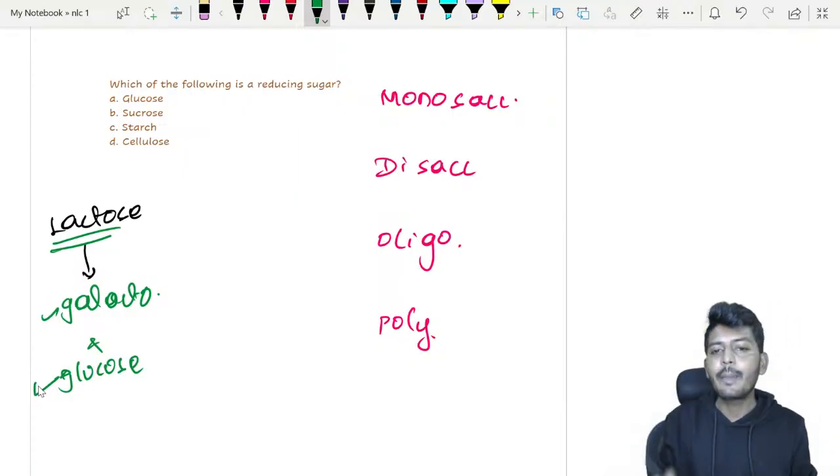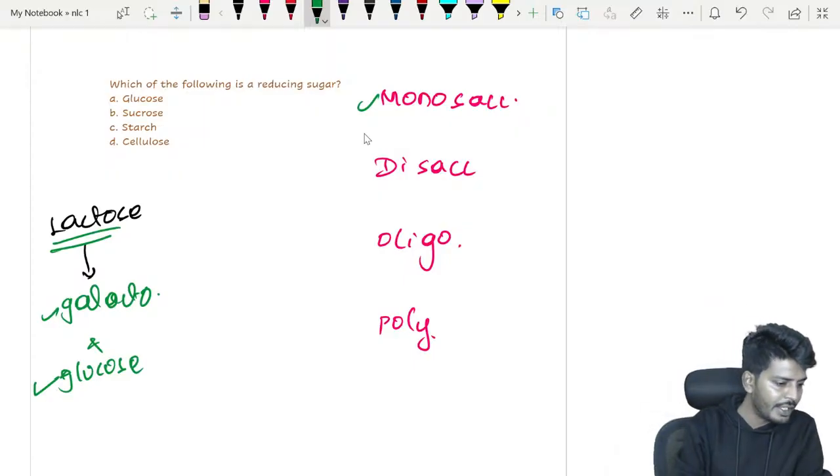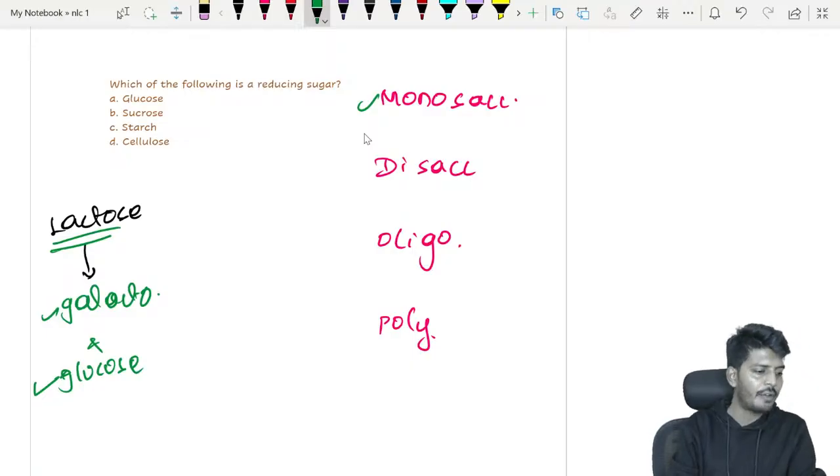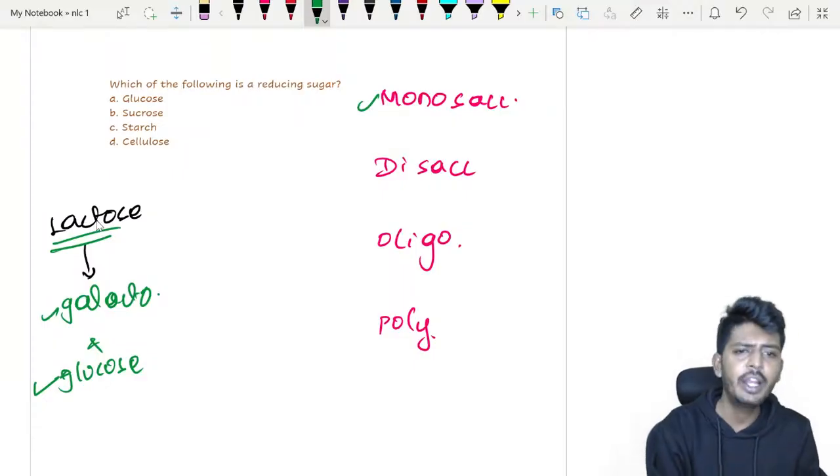Whoever told the answer A is absolutely correct. Sangeeta, Rishi, all of you are absolutely correct. Okay, so now lactose is broken into galactose and glucose.